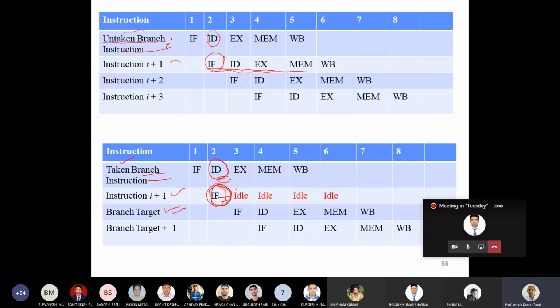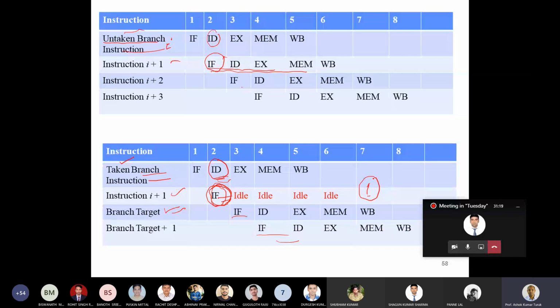When you convert this into a no operation, this instruction is allowed to move down the pipeline without performing any operation. So all the subsequent pipeline stages will remain idle for this instruction. Then in clock cycle 3, you start fetching from the target and execute from the target. So if it's a taken branch, you pay a penalty of 1 clock cycle.